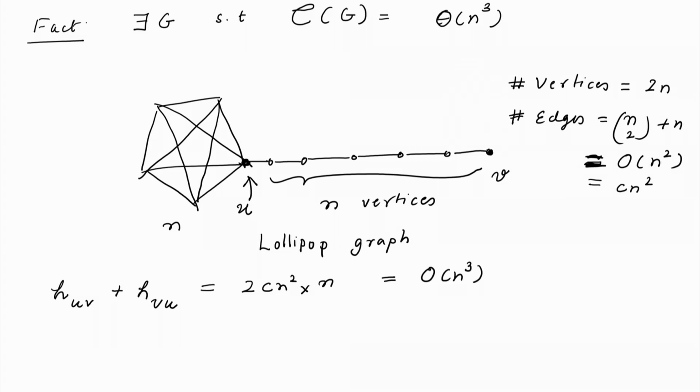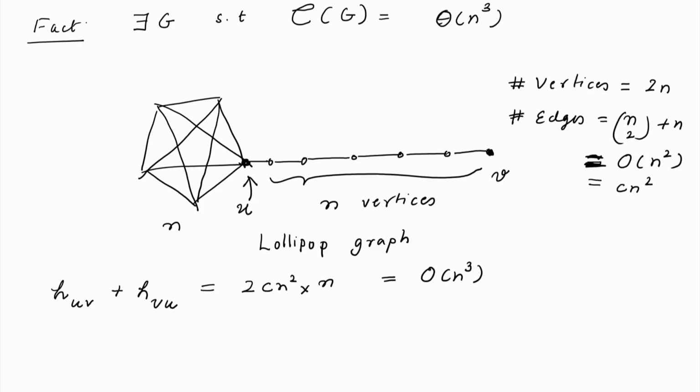So, the sum of two quantities is O(n^3), that means at least one of them should be of that order. In fact, if you start at vertex v and want to travel till u, this is a random walk which we have already explored, and we know the time taken. The first time you reach u will be the time taken to traverse this entire thing, and that is roughly h_vu, which is O(n^2). While looking at the Markov chain for 2-SAT, we had explored this and showed that it is O(n^2).